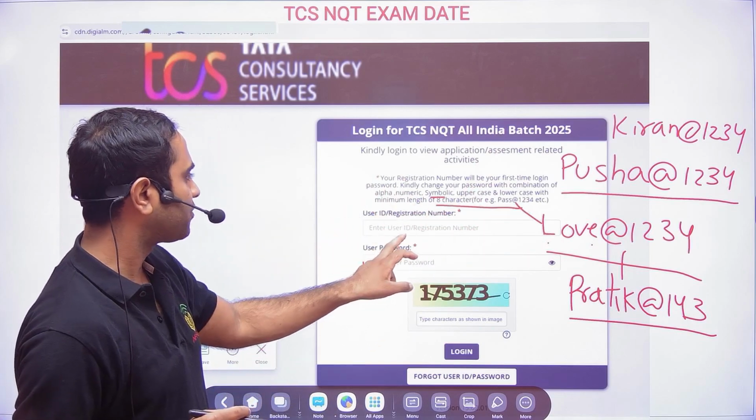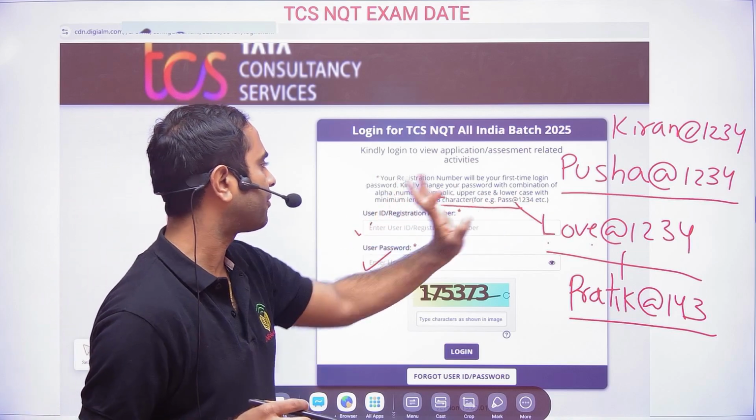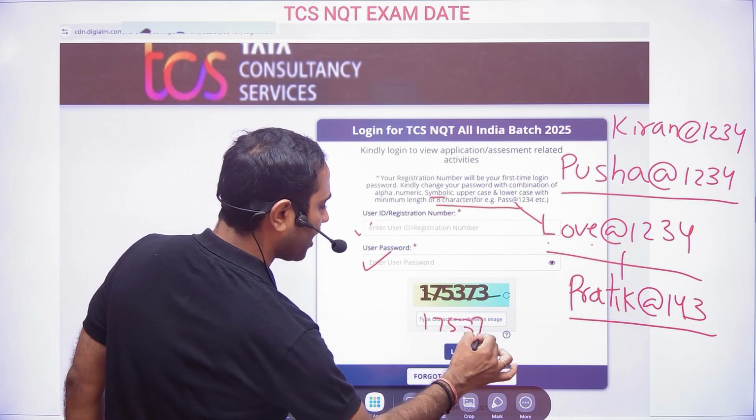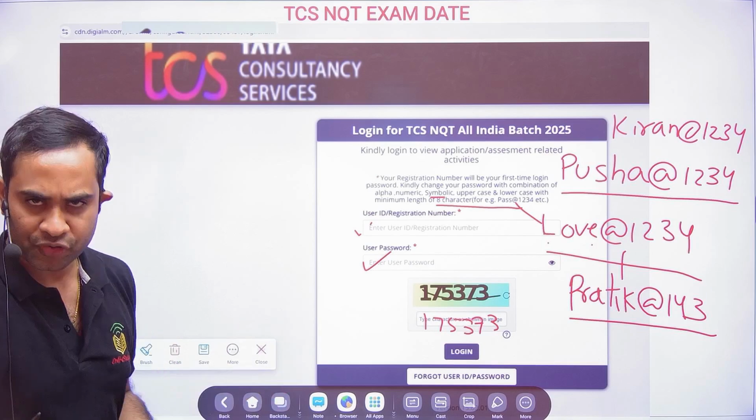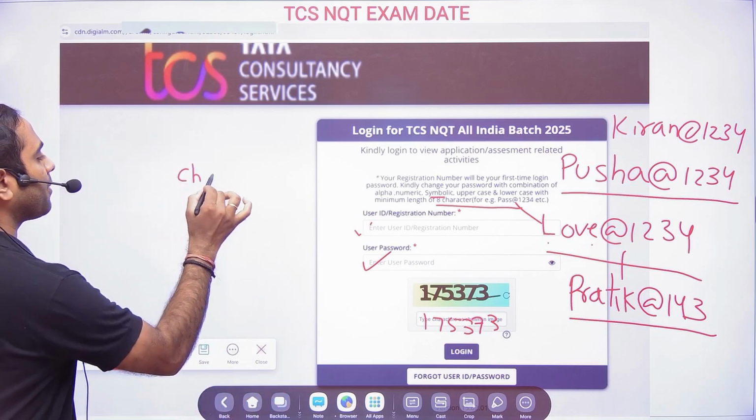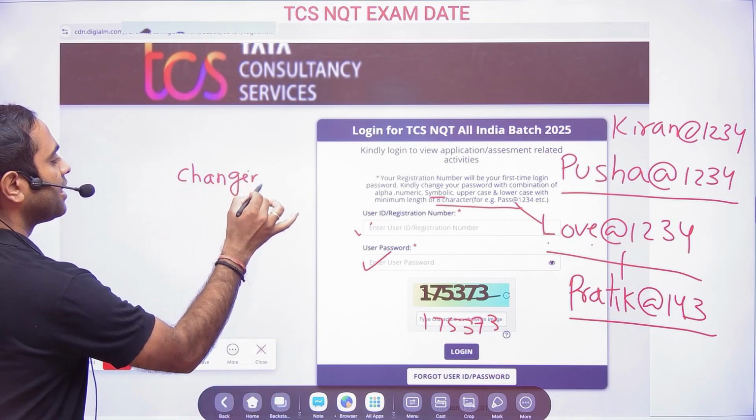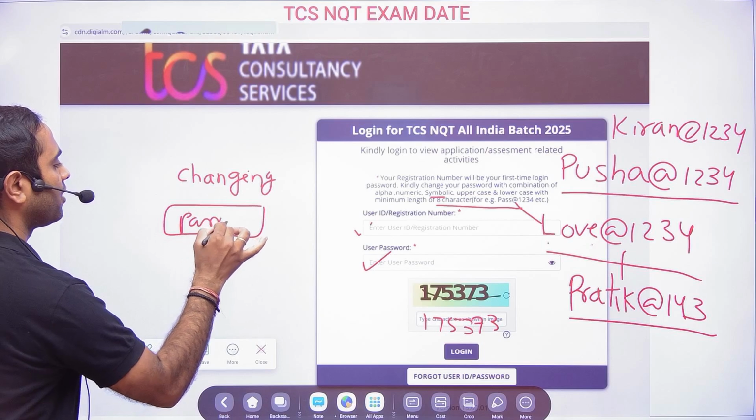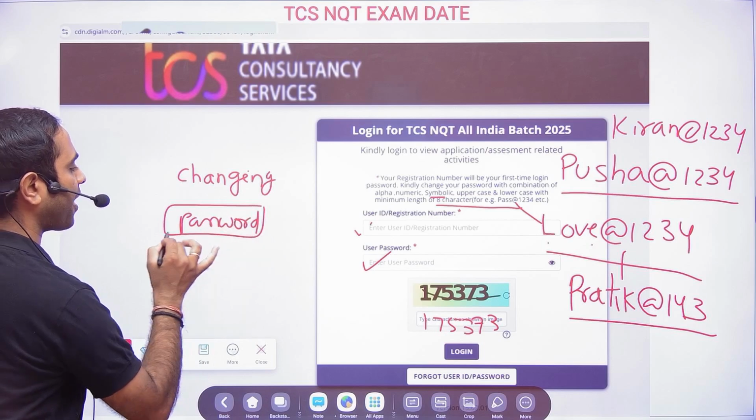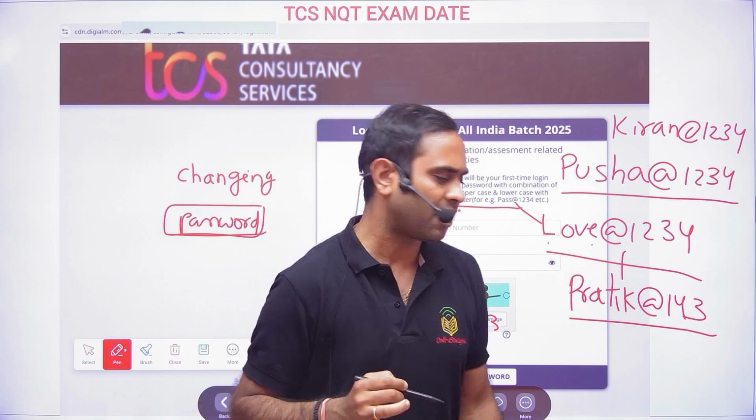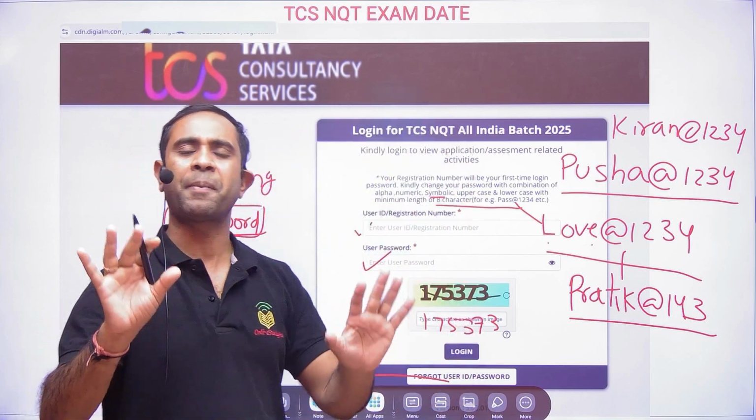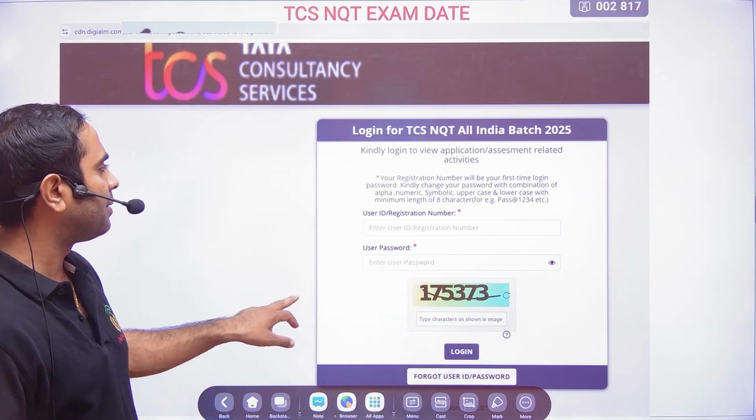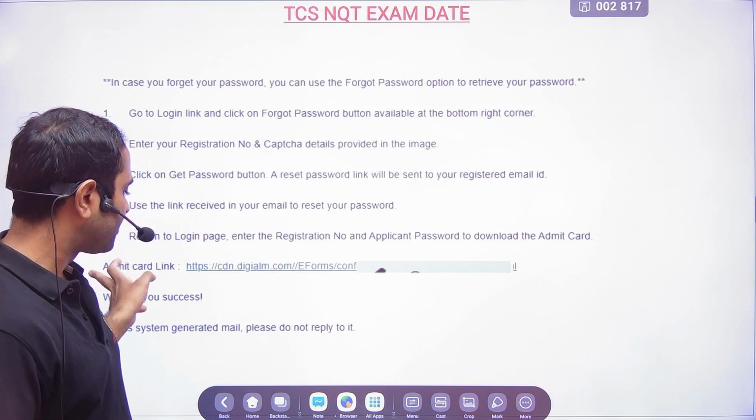Your registration number will be your first time login password. After that you have to enter the captcha shown here, and after you log in you have to change your password. After changing the password, please write it down and keep it somewhere so that you don't forget it, because many times the forgot user ID password option will not work, and ultimately your account will be blocked for more time. So friends, this is what I wanted to tell you.